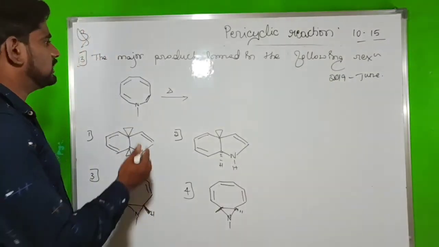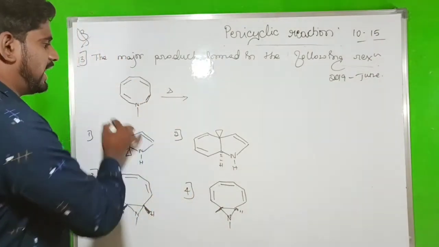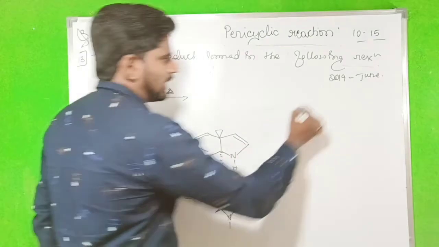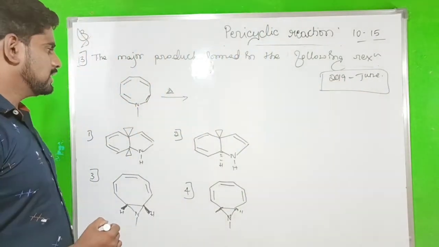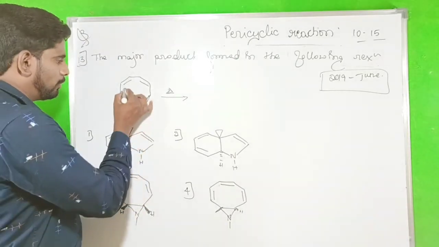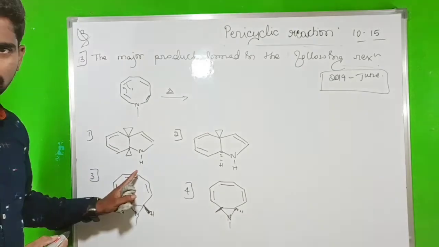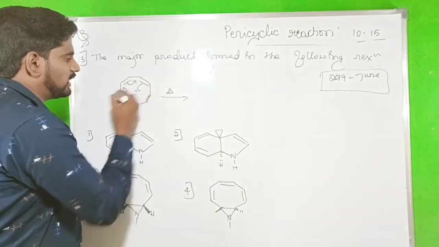In this question, the major product formed in the following reaction is asked. This reaction is given under thermal condition. This question arose in the 2019 June examination. Now, there is no 4 pi electrocyclic ring closure reaction here, so we go through the 6 pi electrocyclic ring closure reaction.